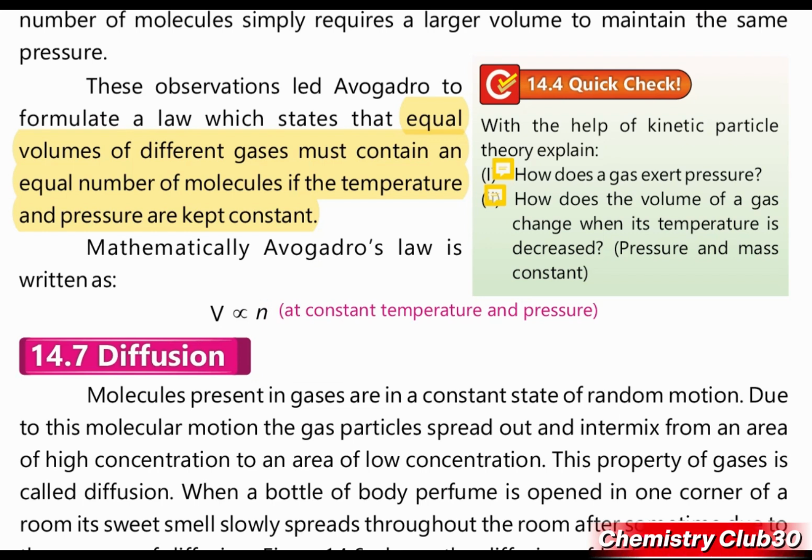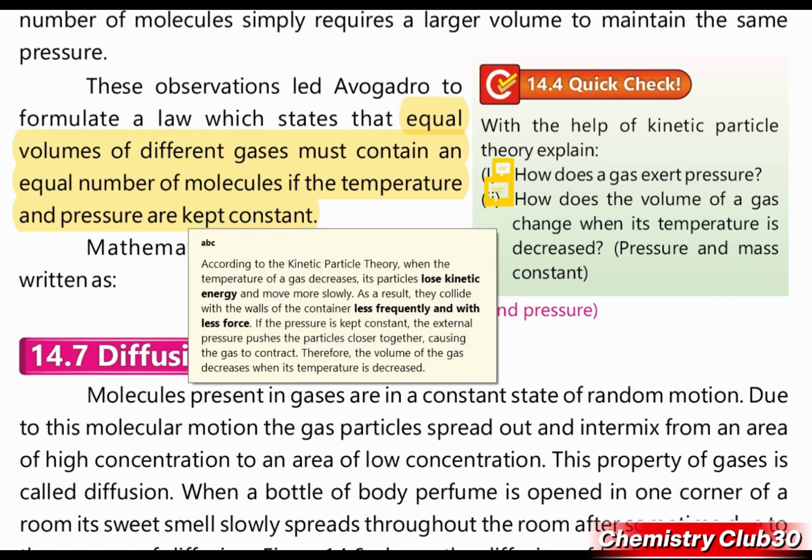Question number 2. How does the volume of a gas change when its temperature is decreased? Pressure and mass are constant. We have to explain this with the help of kinetic particle theory.